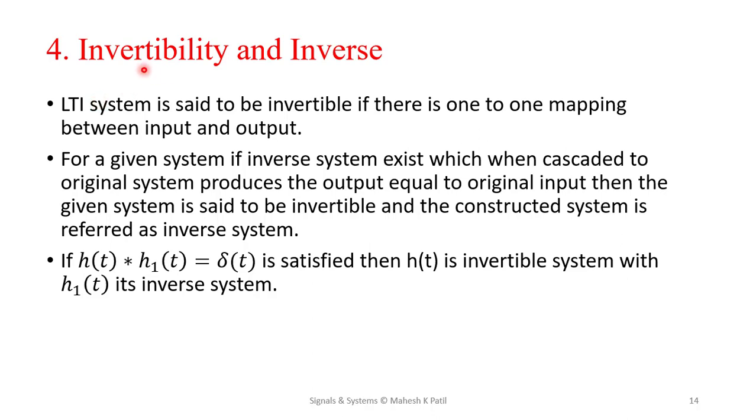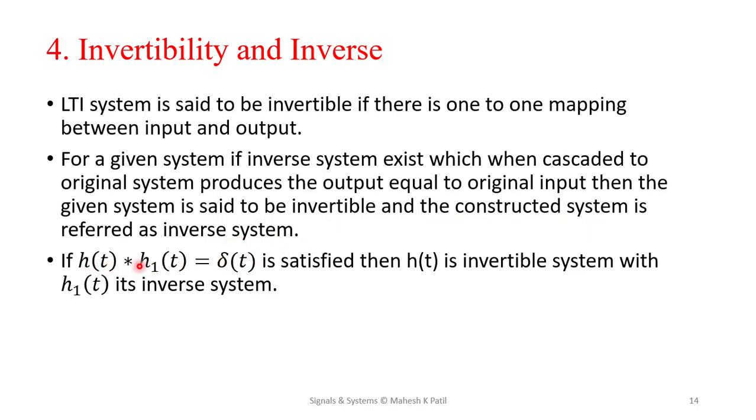Now we'll see invertibility and inverse systems as far as LTI systems are concerned. An LTI system is said to be invertible if there is a one-to-one mapping between input and output. So for a given system, if an inverse system exists which, when cascaded with the original system, produces an output equal to the original input, then the system is said to be invertible, and the constructed system is referred to as the inverse system.